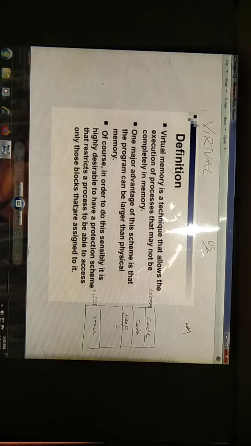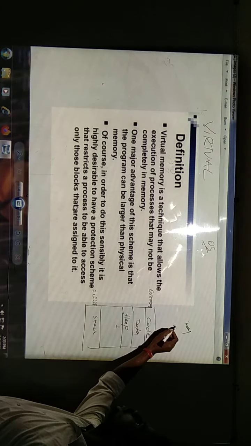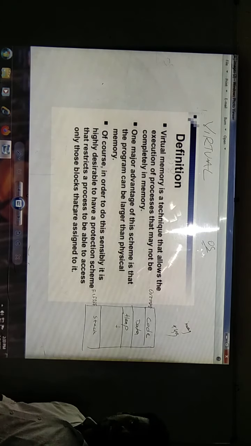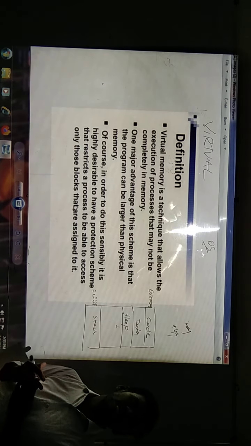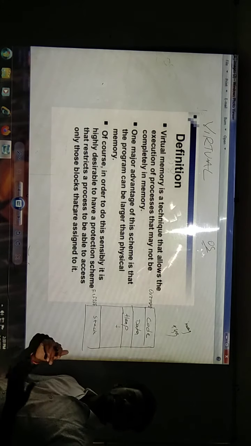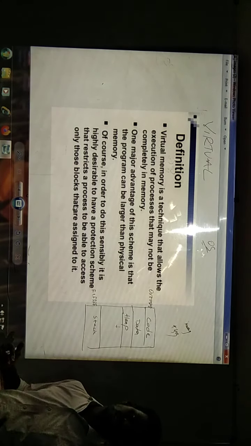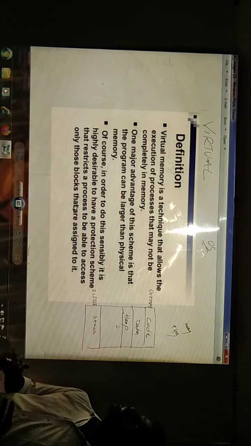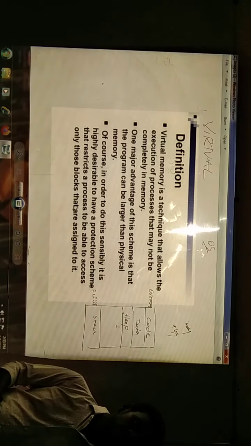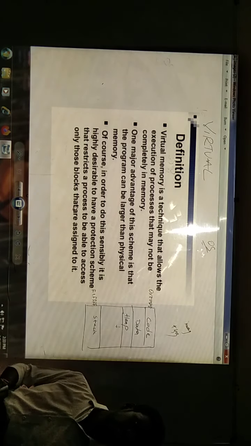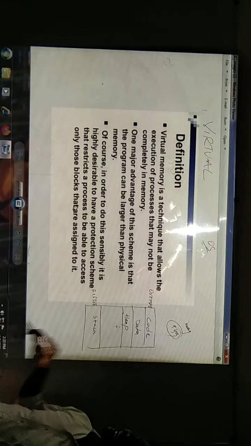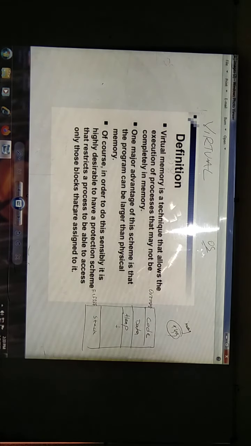Next, programmers can write programs that take more memory than the available physical memory. Suppose you have 4 GB RAM, then you can think that you can write more than that. Whenever I am writing a program, I will not think about the RAM, whether it is 1 GB, 2 GB, 3 GB, or 4 GB. After writing, the program may become larger than your RAM. But in order to execute my program, I will create a virtual memory. You will think that the complete program has been kept in memory, but it is not true. That is what virtual memory is.